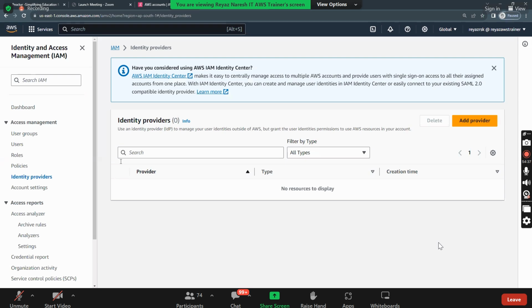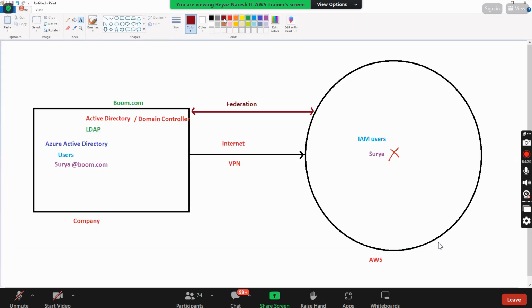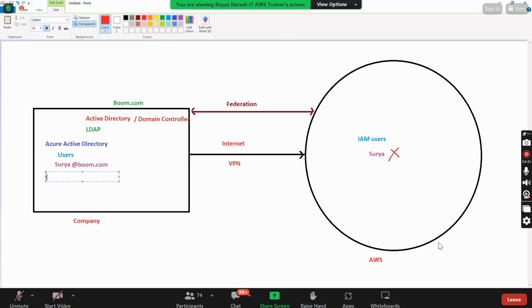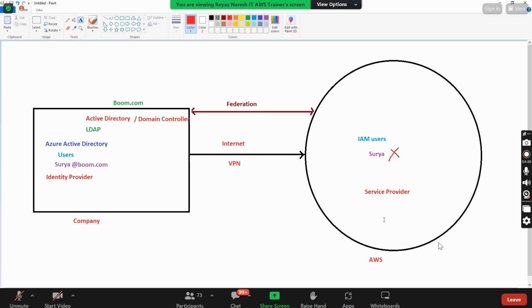Azure Active Directory is the identity provider, and AWS is the service provider. So you need to establish the connection between the identity provider and the service provider.